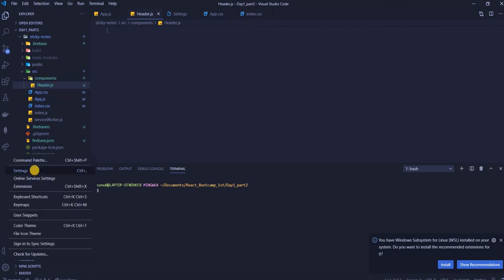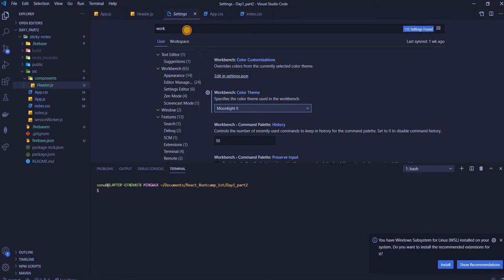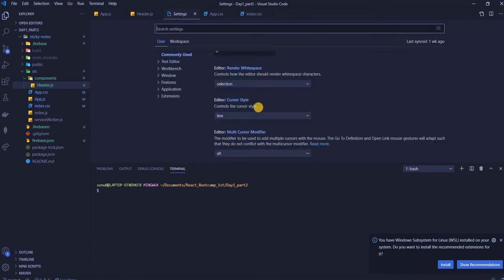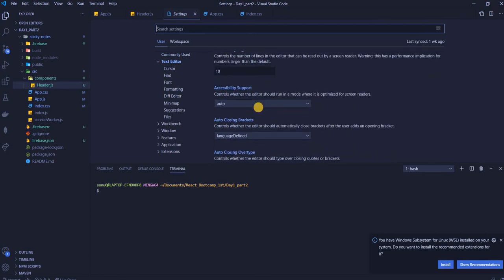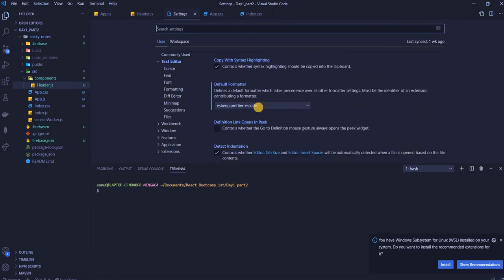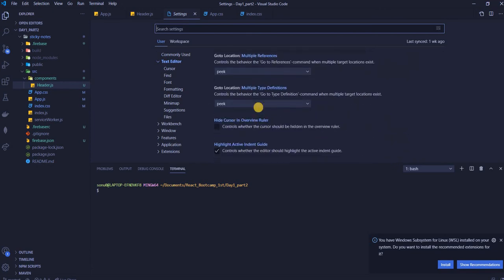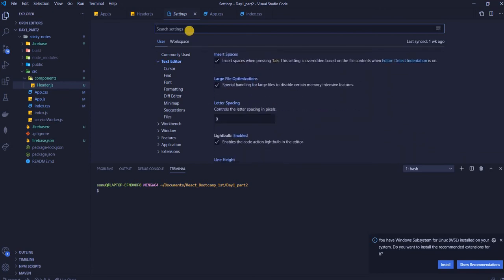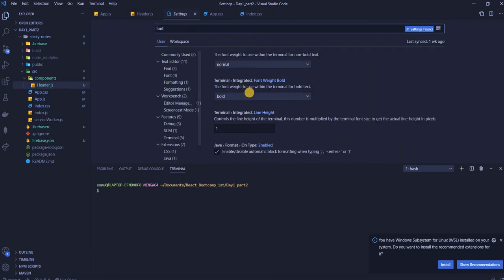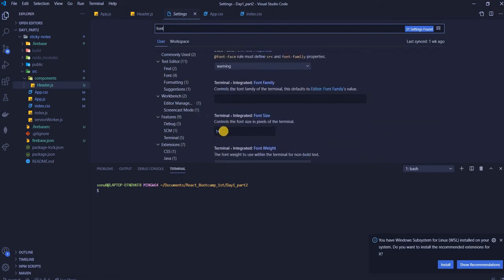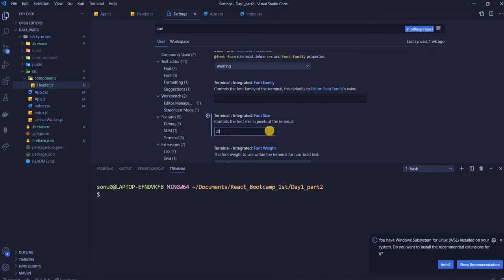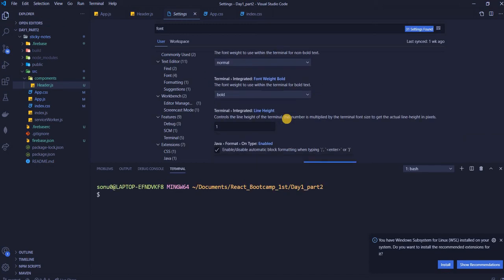I'll increase the font of this also. Wait, let me go to settings. Where is it? Font. Terminal integrated font size 20.